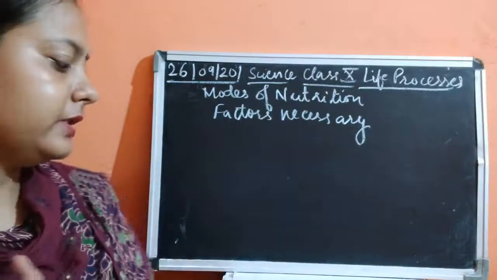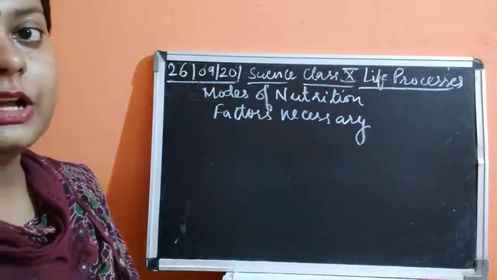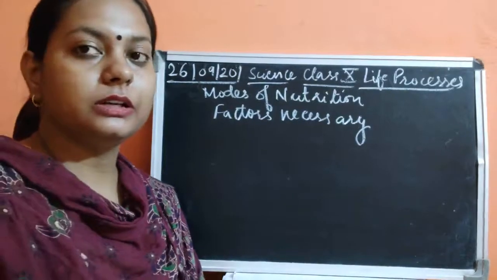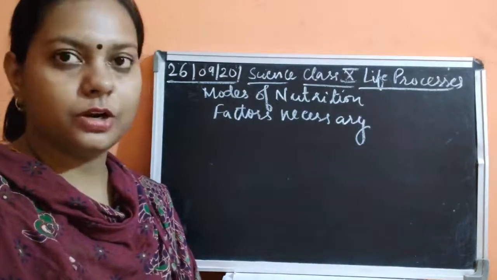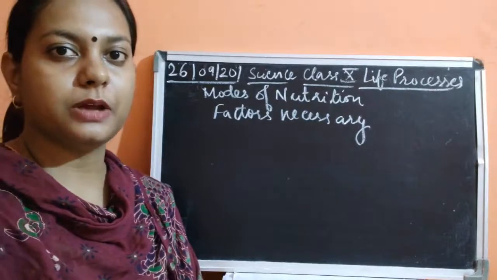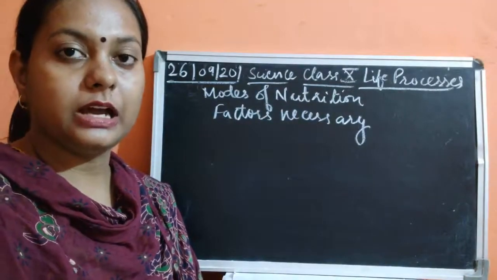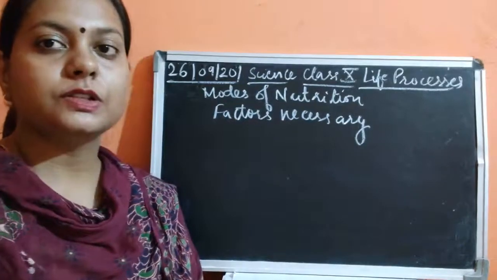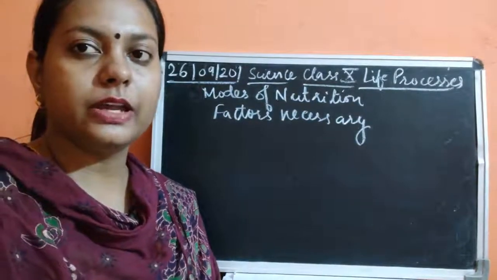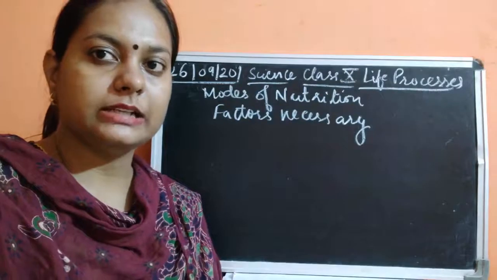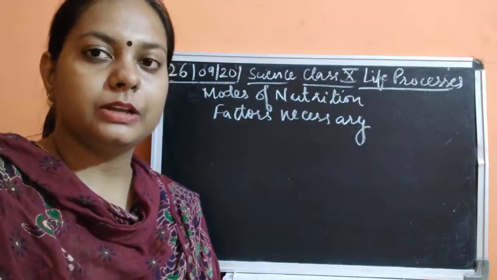We started with the life process of nutrition, where we studied the types of nutrition. What is the meaning of the word nutrition? It is a process by which the organisms are making their food, I mean, they are gaining nutrition. This is the way by which the organisms are eating their food, taking up their nutrition.